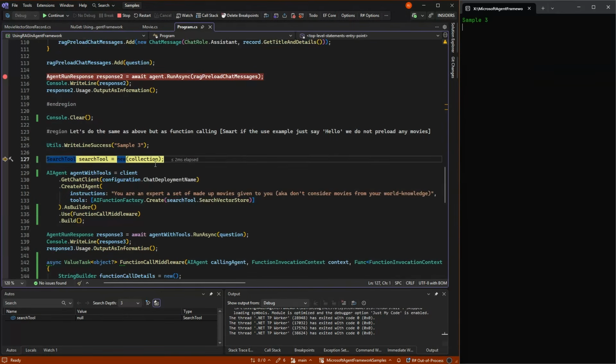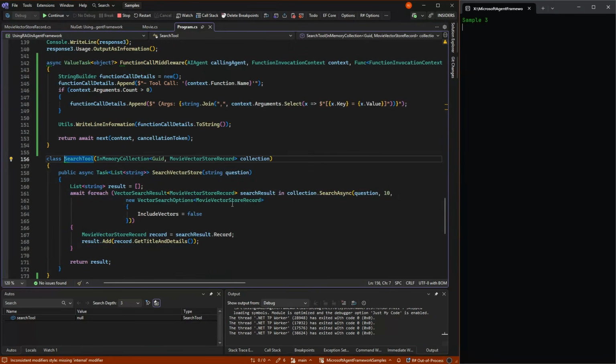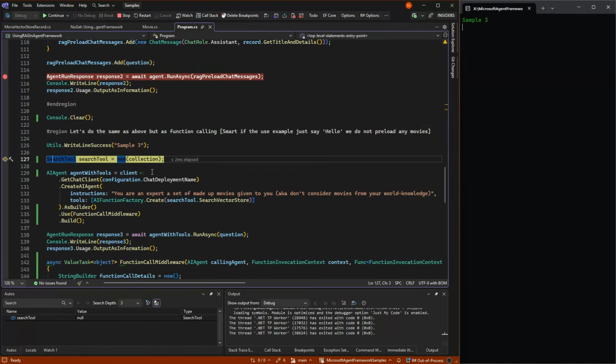Now let's see a sample where we do something very similar, but in this case we're going to make a search tool. So we're going to make a tool that the AI can use as a tool call instead of loading it up front. And the reason why that is smart is that, for example, if it was a chatbot and the user just says hello, it would not make sense to find 10 movies with the word hello in it and then just answer back, hello, how are you? So searches for a RAG is often done using function calling.